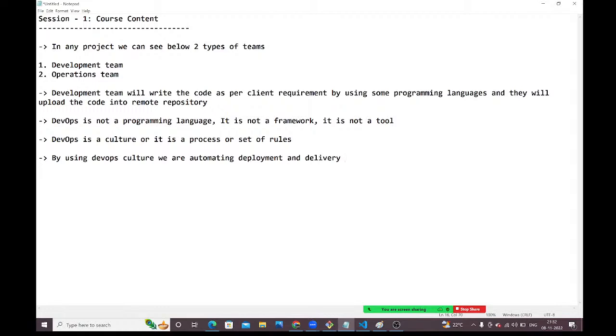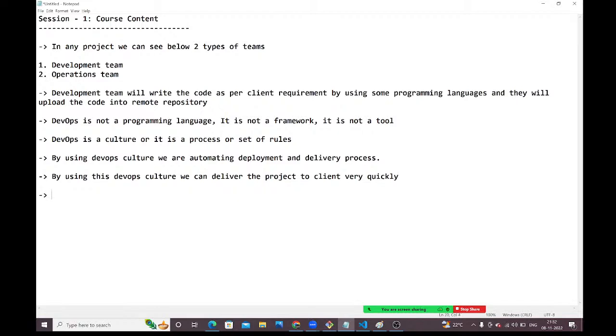Next, by using this DevOps culture, we can deliver the project to the client very quickly compared with the manual process.